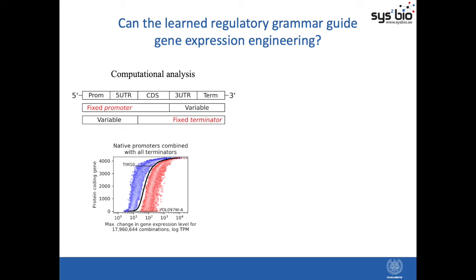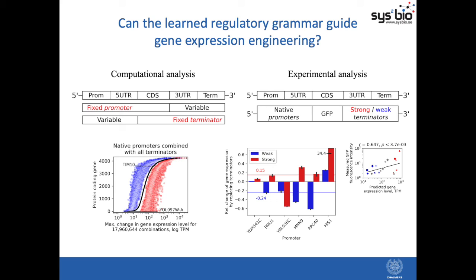So then we analyzed if we keep the promoters fixed for each gene and just vary these terminator regions, we show that actually just by changing one of these regions, we can unlock a lot of regulatory freedom over 2 orders of magnitude, change of gene expression levels per each gene. So we then tested this experimentally by predicting for a set of native promoters strong and weak terminator variants that can upregulate or downregulate the function of these promoters.